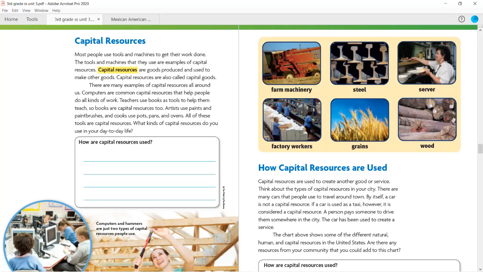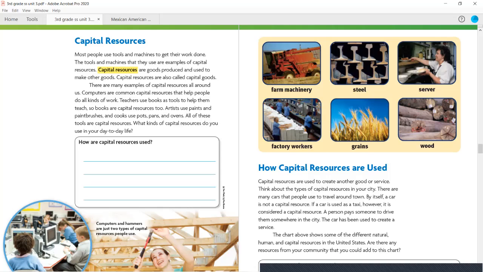There are many examples of capital resources all around us. Computers are common capital resources that help people do all kinds of work. Teachers use books as tools to help them teach, so books are capital resources too. Artists use paint and paintbrushes, and cooks use pots, pans, and ovens. All of these tools are capital resources. What kind of capital resources do you use in your day-to-day life? So think about that and then answer your question.